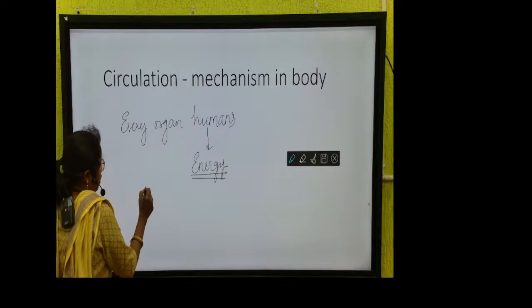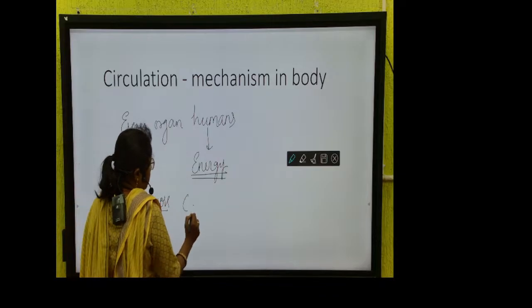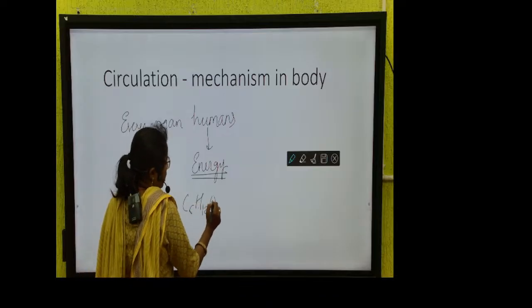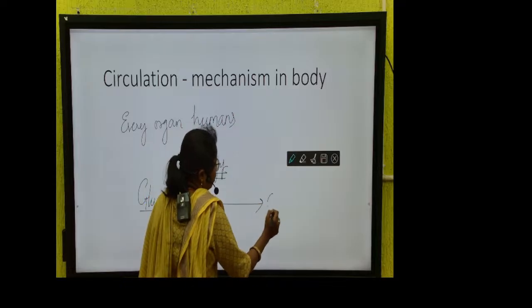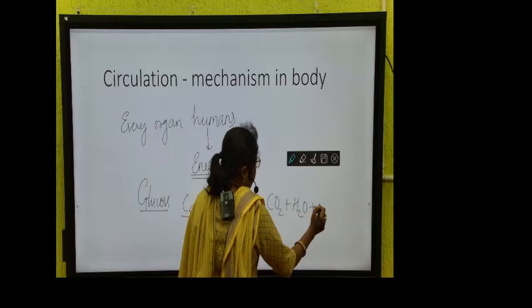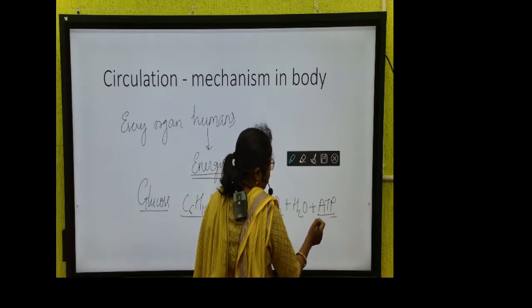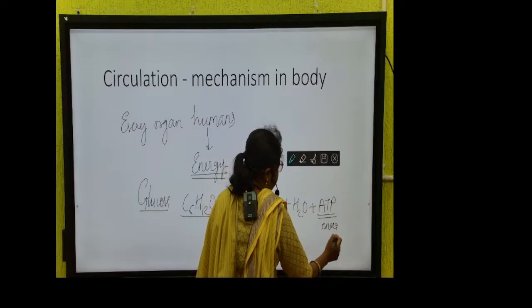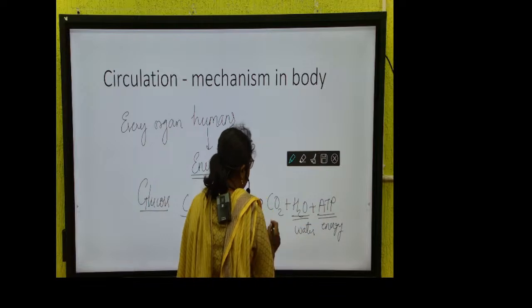So suppose this is your glucose, C6H12O6. It gets broken down into CO2 plus H2O plus ATP. This is your energy, this is water, and this is carbon dioxide.